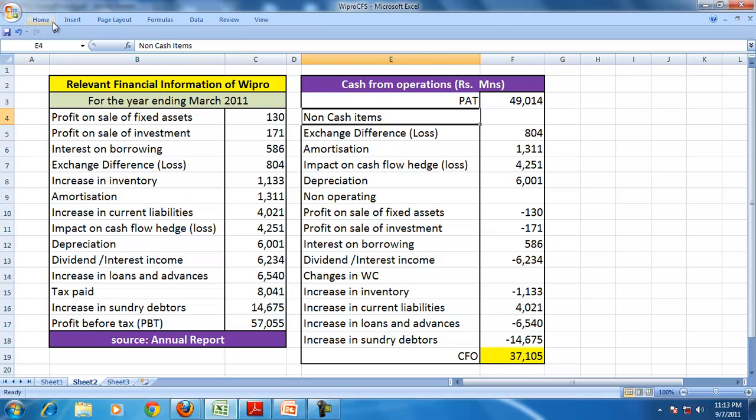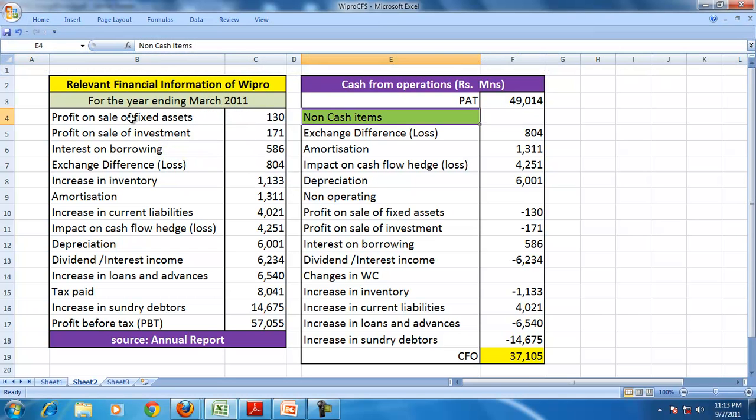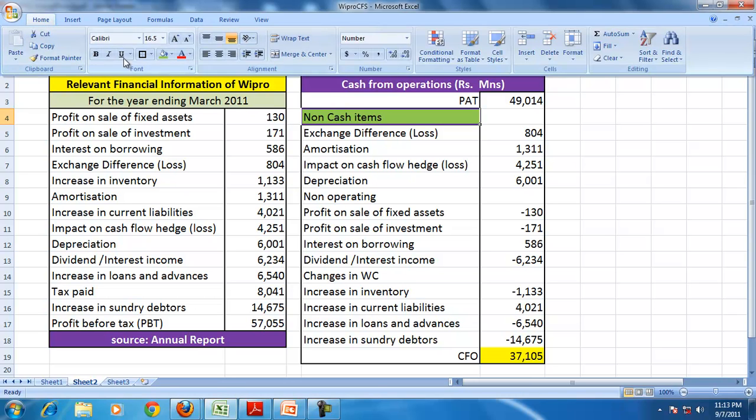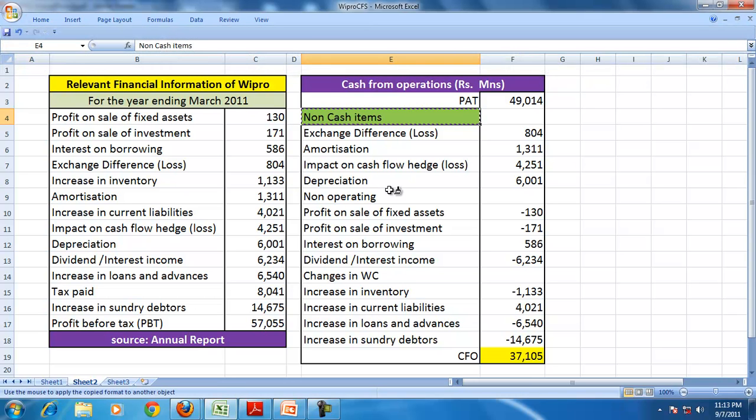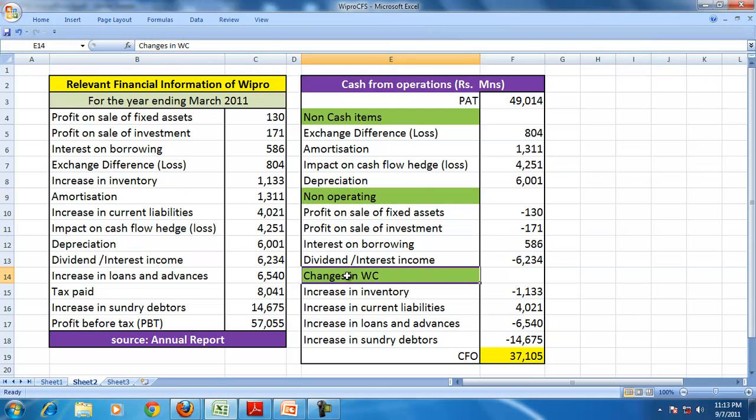As discussed in one of our previous sessions, the cash from operations is not the same as the profit because of the non-cash items, the non-operating items, and the changes in working capital. So PAT is different from the operating cash flows.